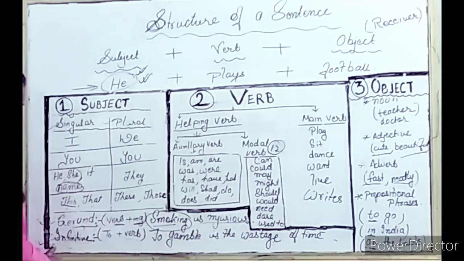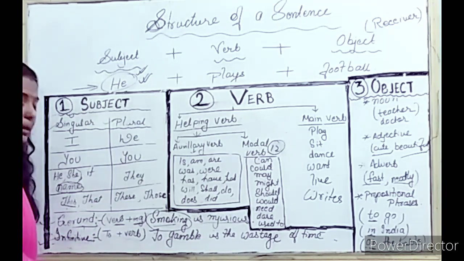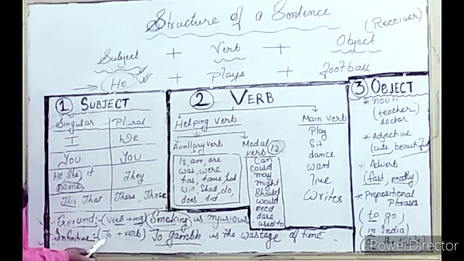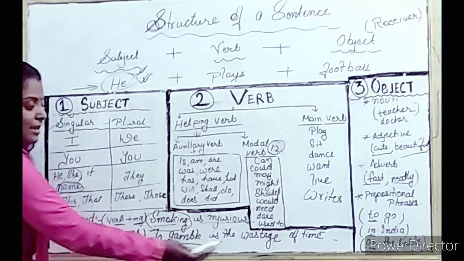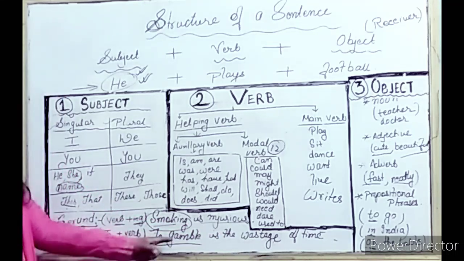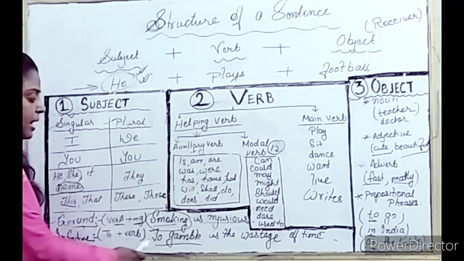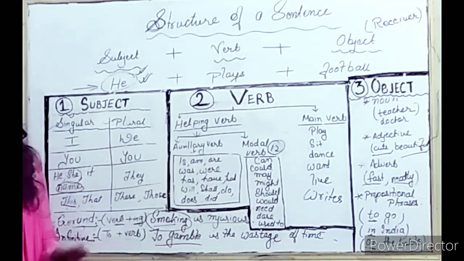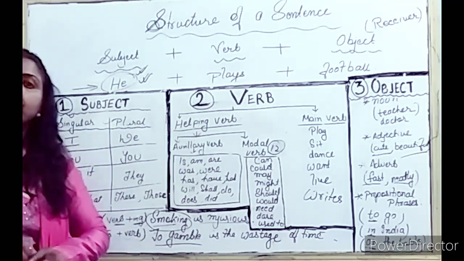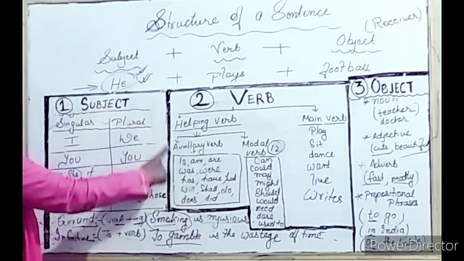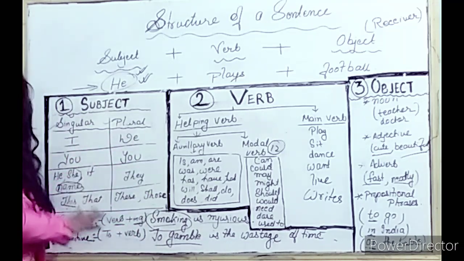And the next one is infinitive. Infinitive also is used as a subject. For example, with to we are using verb here. To gamble is the wastage of time. Gamble means जुआ खेलना. जुआ खेलना समय की बर्बादी है. That means to gamble we are using as a subject. So always keep in mind guys that we can use all these things as a subject.